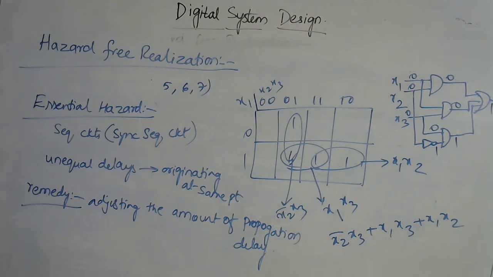The different types of hazards which occur in combinational circuits are static 0 hazard, static 1 hazard, and dynamic hazard.